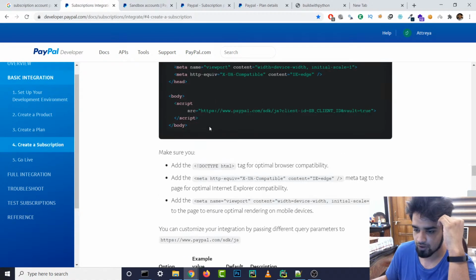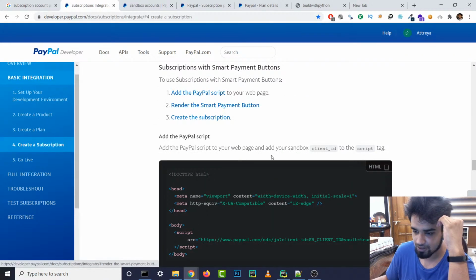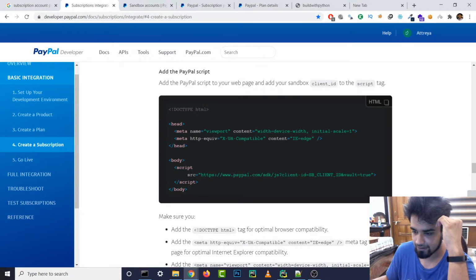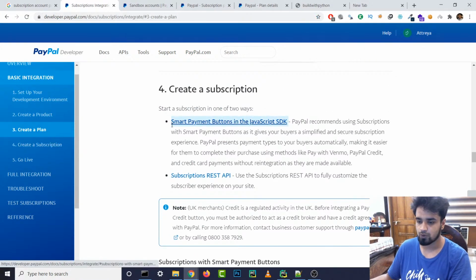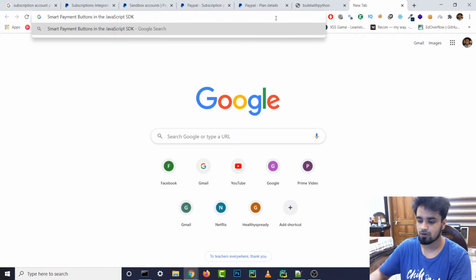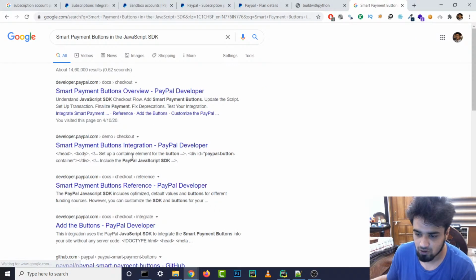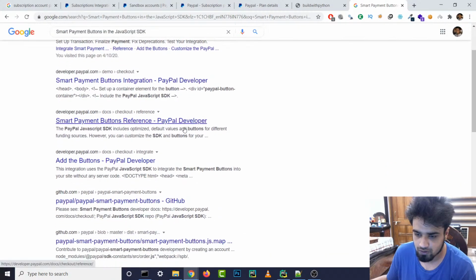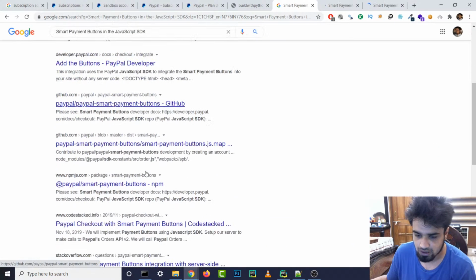I mean, this is what they asked us to do, right? Add the PayPal script to your page. We added that, so this should import the SDK if I'm not wrong. Let's see if there's some other way to do it. So let's copy this and paste it on Google. And this is the official one. Alright, let's click some of these and see where they take us.